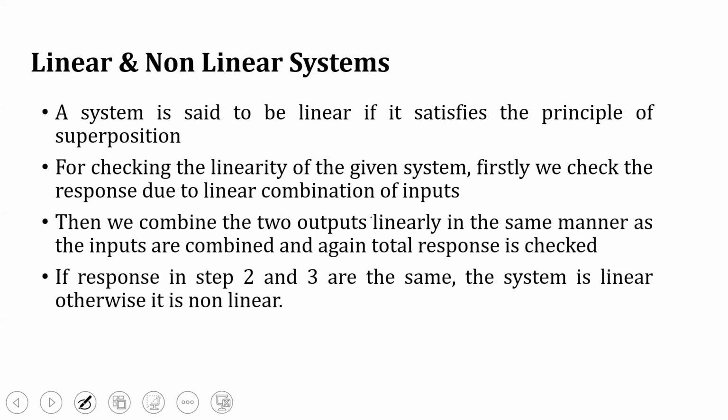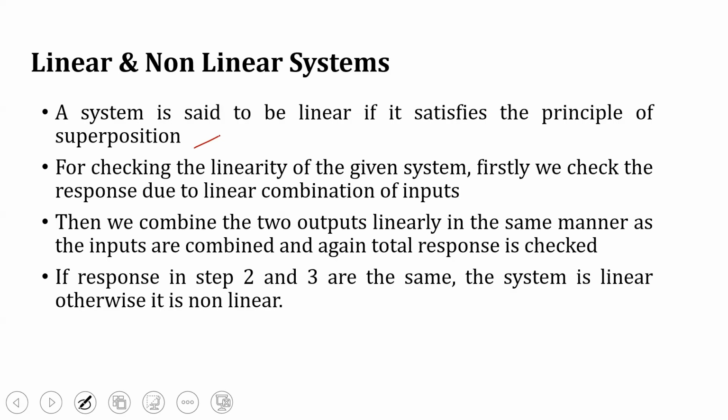The next type of system is linear and non-linear system. A system is said to be linear if it satisfies the principle of superposition. So what is the superposition principle? If the weighted sum of inputs is given to the system, the output should be the weighted sum of outputs. So for checking the linearity of a given system, firstly, we check the response due to linear combination of inputs.